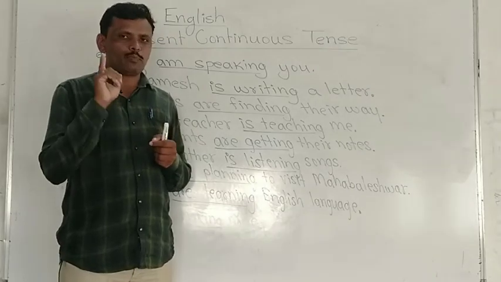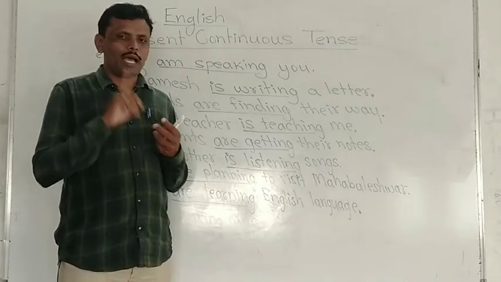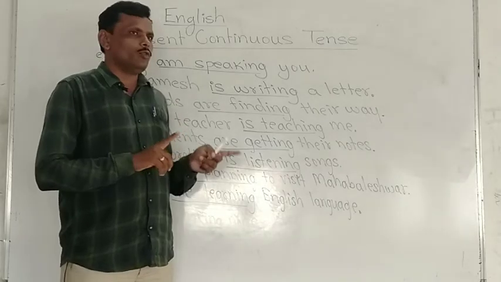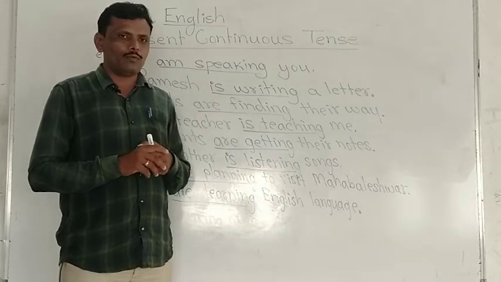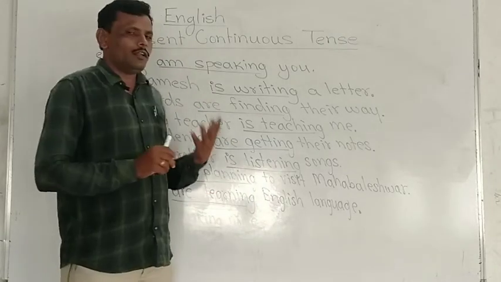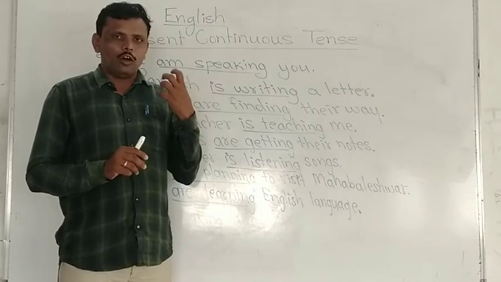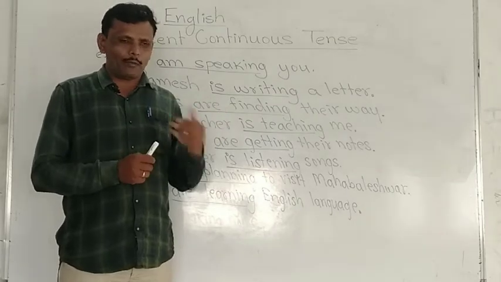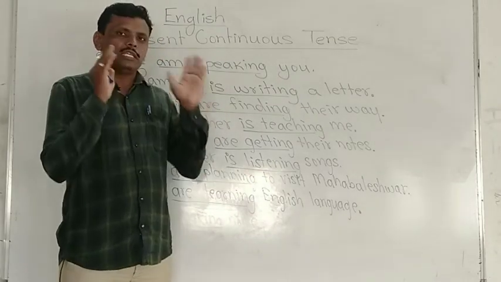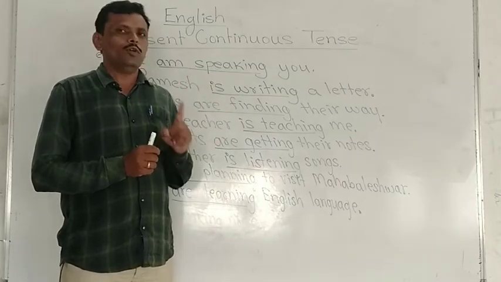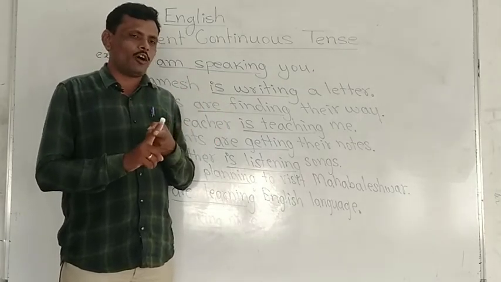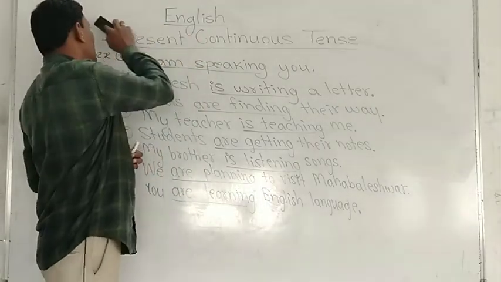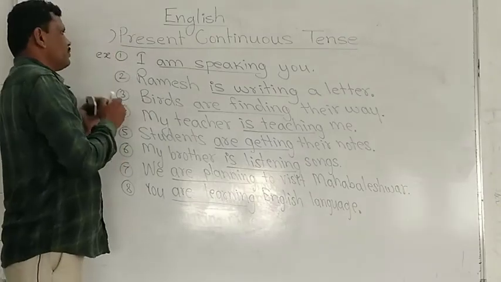And if the subject is plural, when we are speaking about more than one person, place or thing, that time we have to use are plus V4. And when we want to write or speak about an action that is going on at the time of our speaking, that time we have to use this tense, right? Now we have to turn towards the next form of the present tense, that is present perfect tense. Yes, what is the number? Its number is 3.